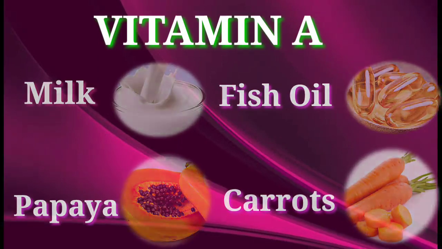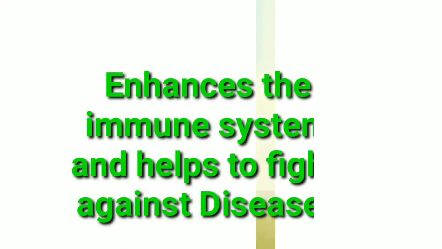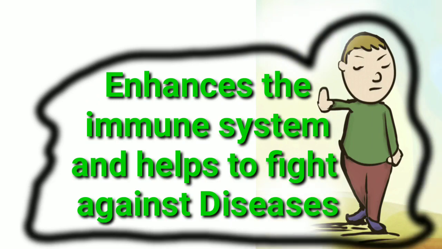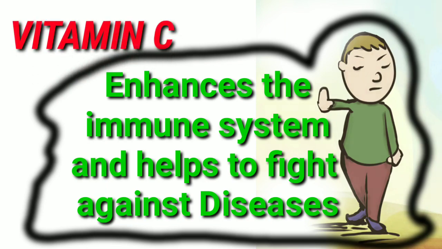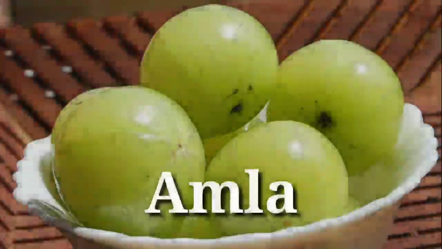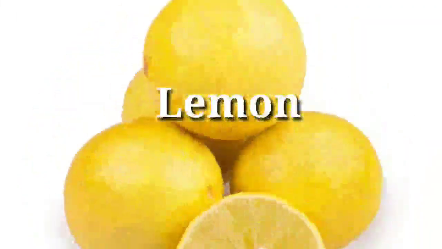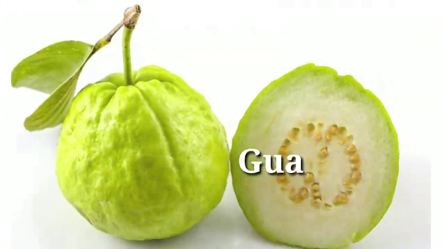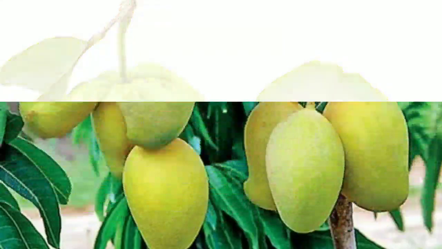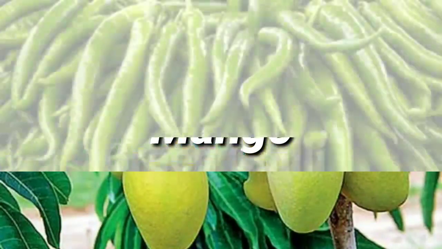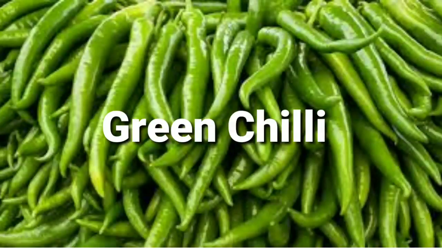And the vitamin which enhances the immune system of our body and fights against disease is called vitamin C, which is present in amla, lemon, and guava, and also in mango and green chilies.